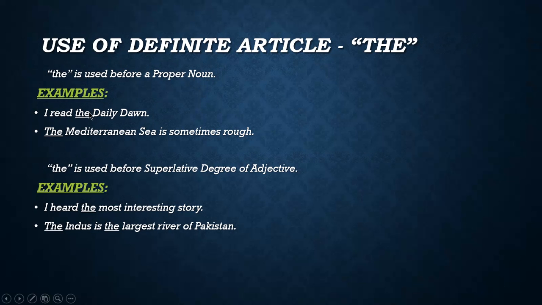Examples are here. I read the Daily Dawn. You can see that Daily Dawn is a newspaper and it is the name, so it is a proper noun. I have already written it with a capital letter, so I use the before it. Another example: The Mediterranean Sea is sometimes rough. You can see that Mediterranean Sea is also a proper noun, so I have used the before that.